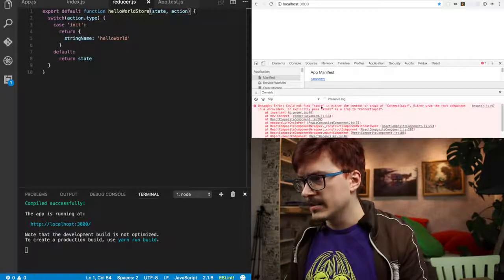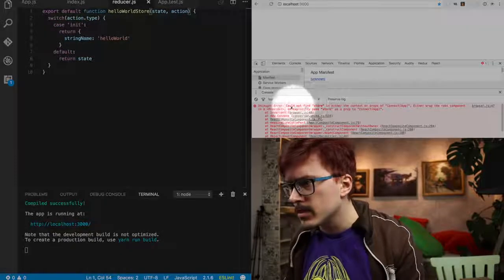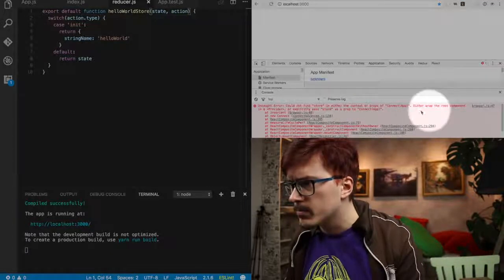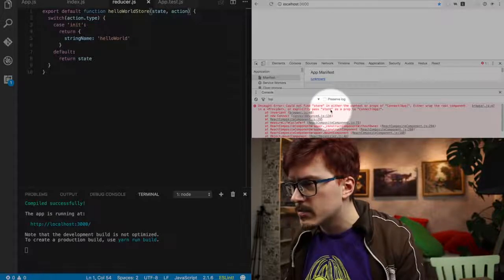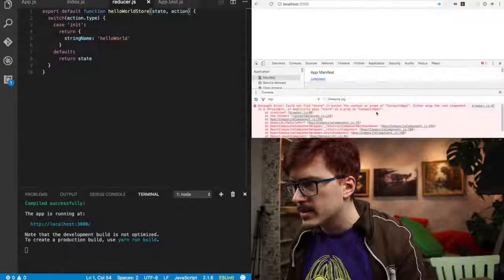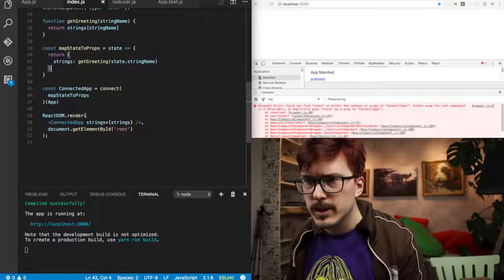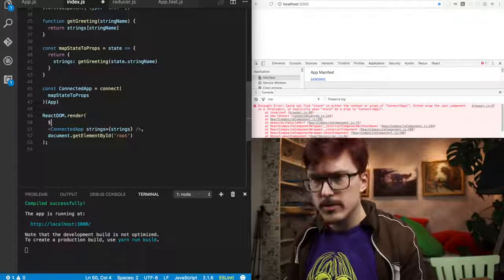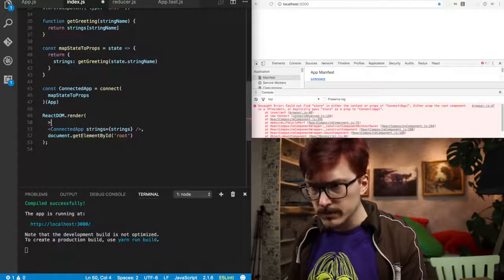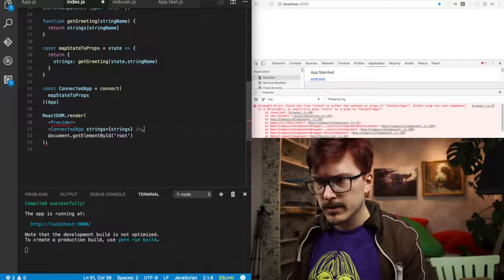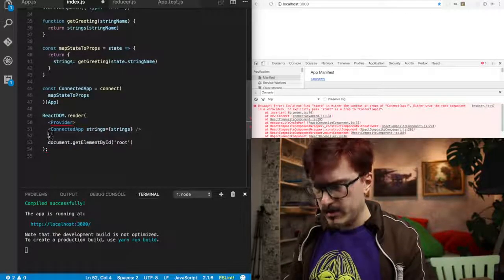Could not find store in either context or props of connect app. Either wrap the component in a provider or explicitly pass store as a prop to connect app. What? Wrap in a provider. I think this is what you like to do. Provider. And this is how it works.